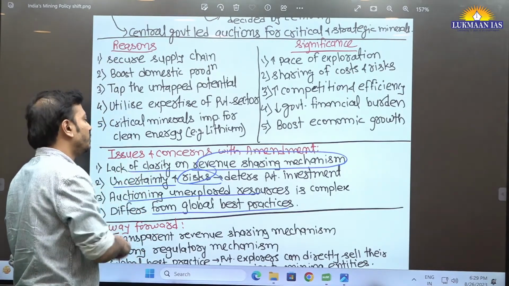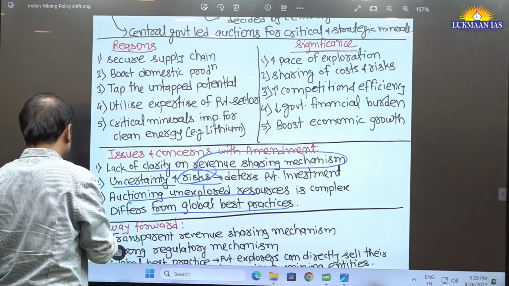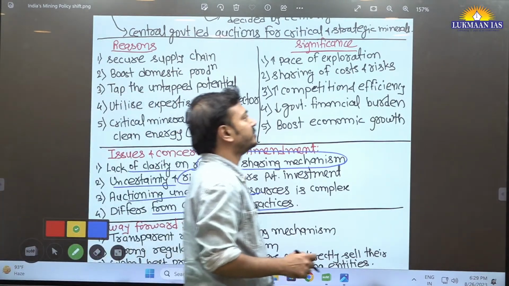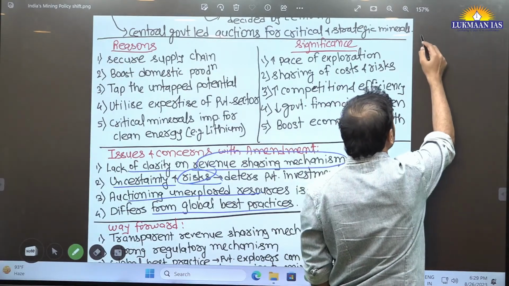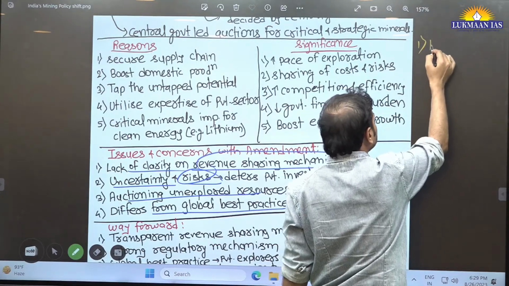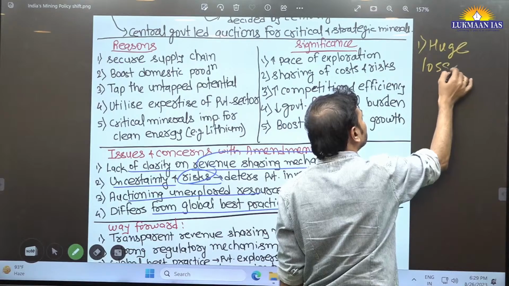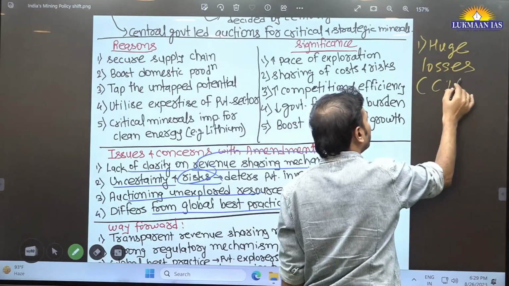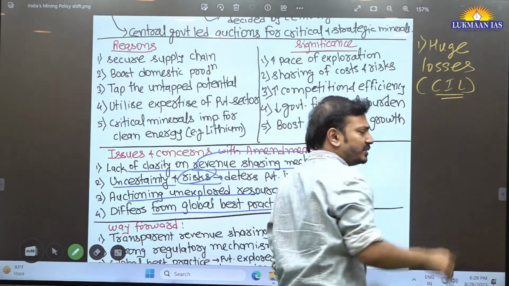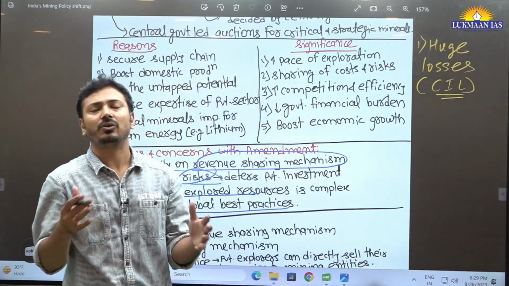Now you have understood the concerns. Let me also highlight some common concerns in the mining sector. First of all, we know that the mining sector has huge losses. For example, Coal India Limited is facing a lot of losses, rather than generating a lot of revenue.